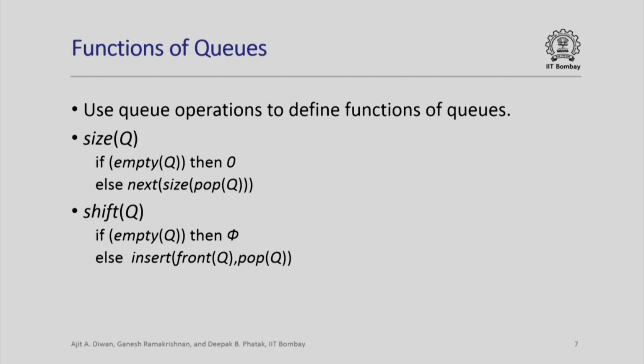So here is another operation called shift, which takes the element at the front of the queue and puts it at the back. So if the queue is empty, then it does not do anything, the queue remains as it is, it is empty. Else we call insert front of queue into pop queue. So this operation takes the front element, removes it from the queue, which gives you the queue pop queue, and now it inserts the front element into the result of popping the front element from the queue, which will put this element at the end of the queue. So you can think of this as a circular shift operation on the queue, but note that it is easy to define using the already defined operations on the queue.